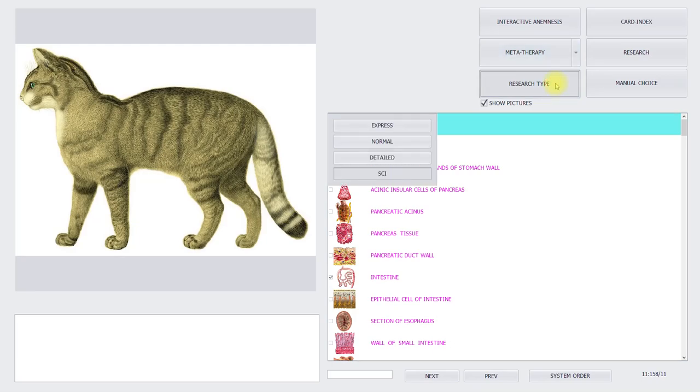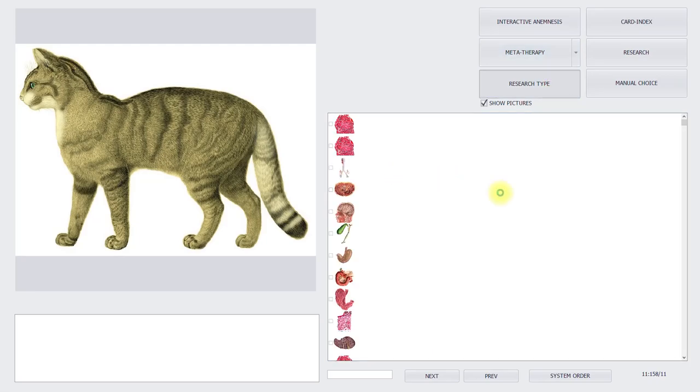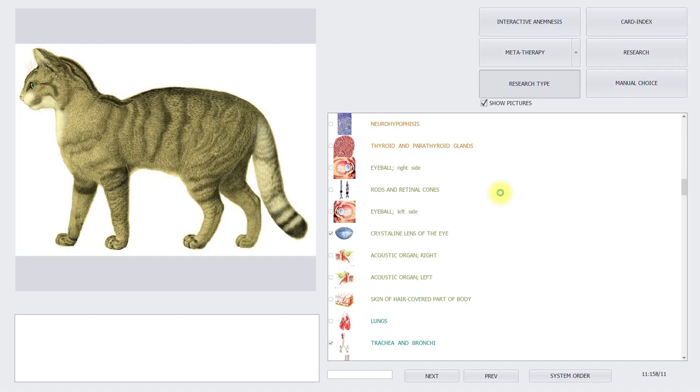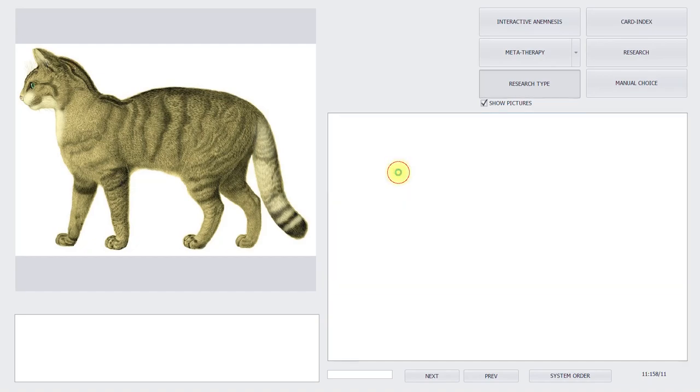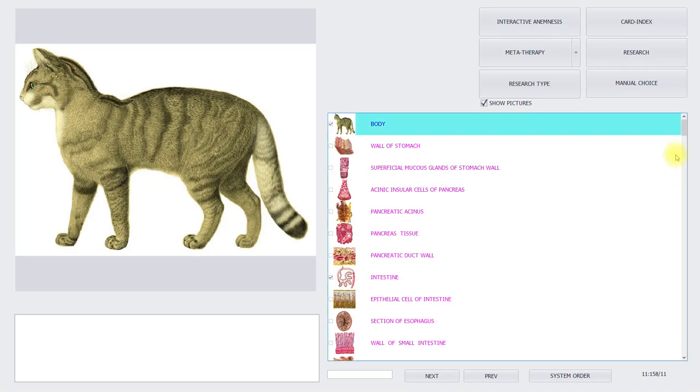And the research type. The research type, you always take the scientific mode, or if you want to do a fast one, you can do the express, normal or detailed. But realize this, that the scientific is the most complex extended version. And I select this one so I can show you all the items which are present in the software.